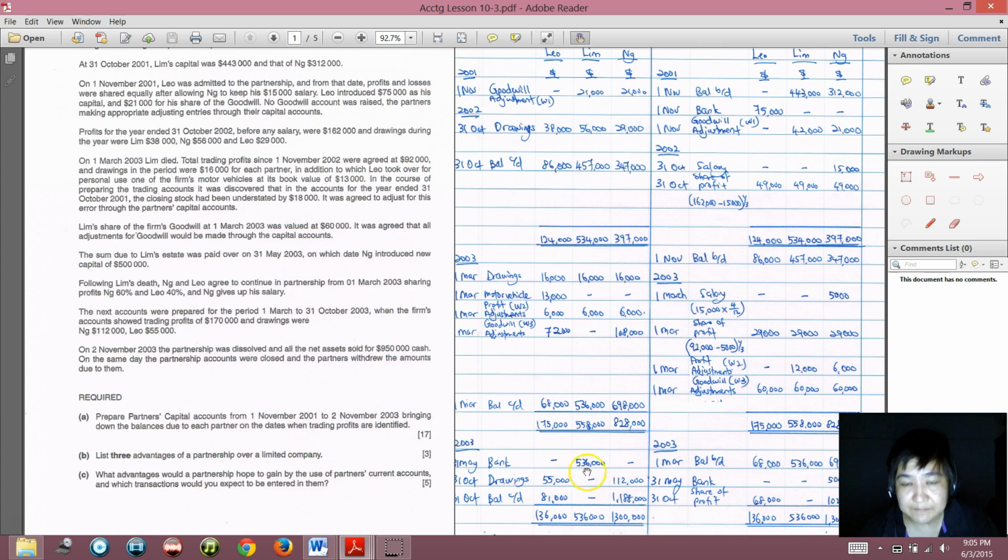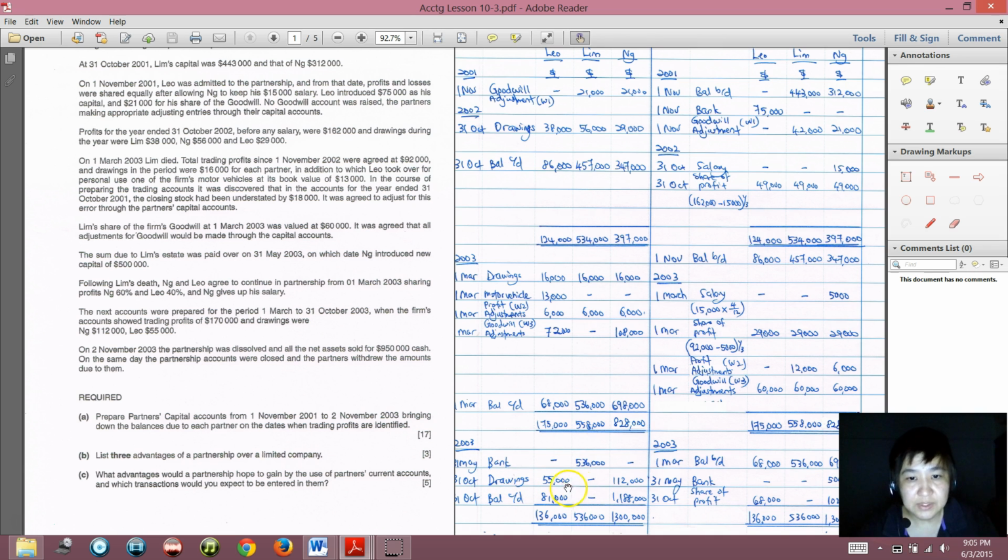So Lim's capital account will be debited because he took up the money from the partnership. So that means he took out the 536 from the partnership bank account.